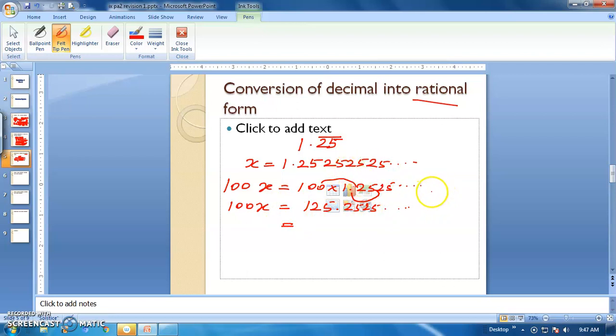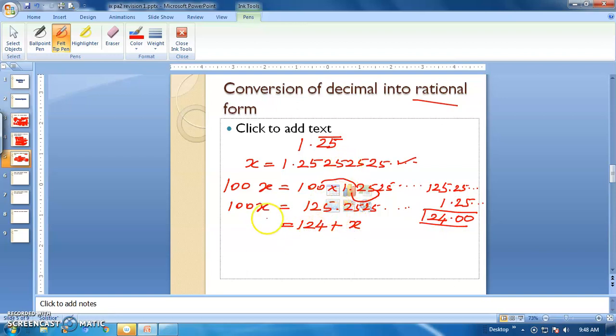Write the resulting number first, 125.25, etc., and the given number is 1.25, so subtract this: 1.25, 25, etc. Now subtract it. 0, 0 here, 5 minus 4, 1, 4, 2, 1. So 124. So we can split this result as 124 plus your x value.